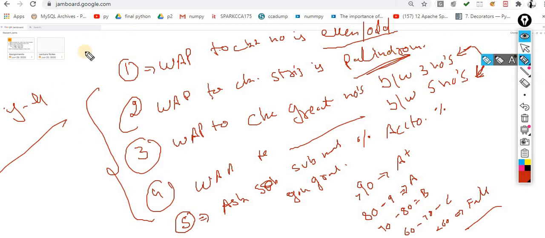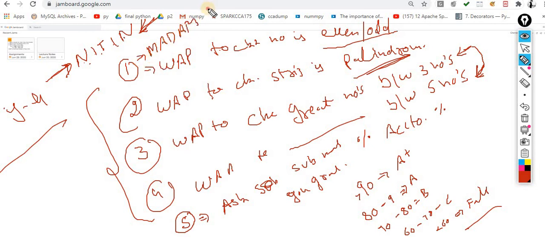My name is a palindrome: N-I-T-I-N. This is a palindrome, because if I start from this side, N-I-T-I-N, and if I start from the other side, N-I-T-I-N. If you start from either direction, you get the same name. Madam, again, is a palindrome.